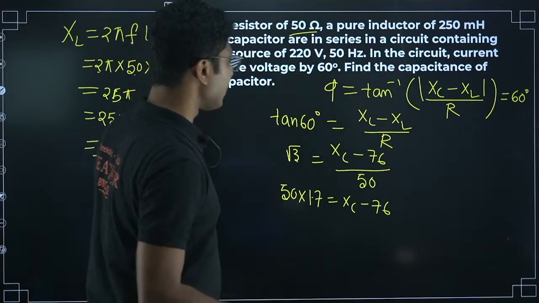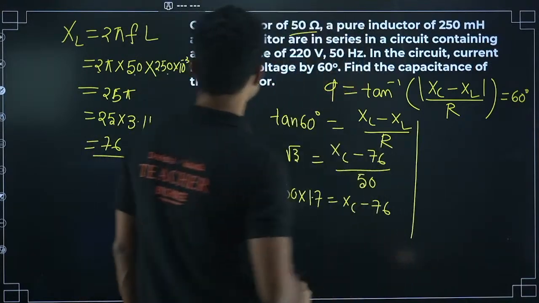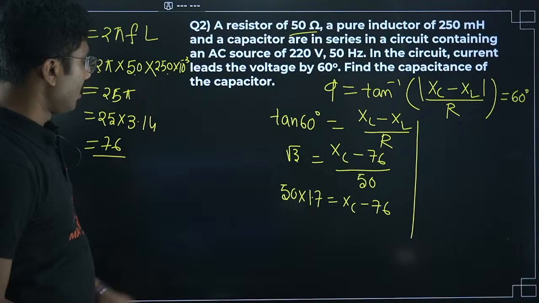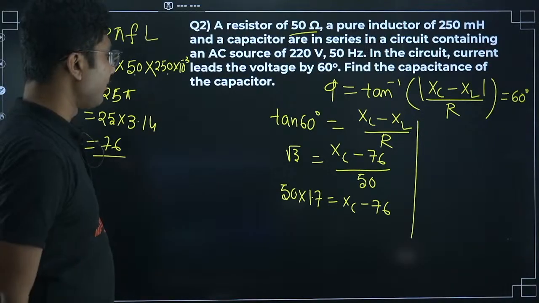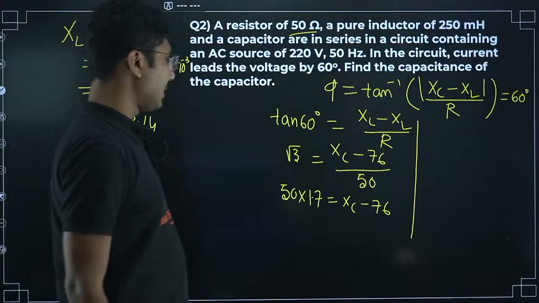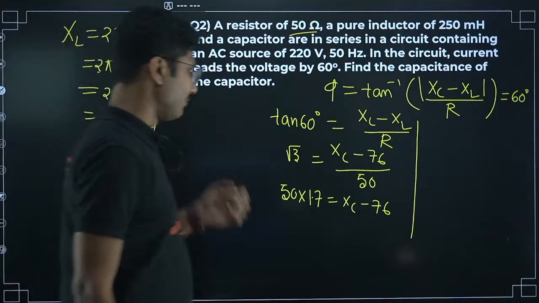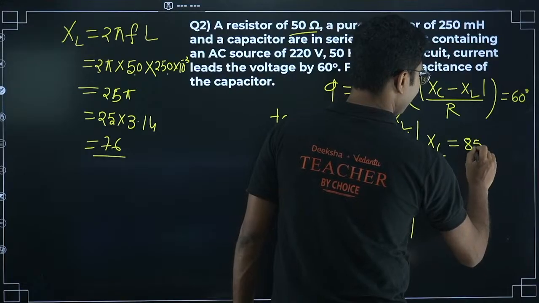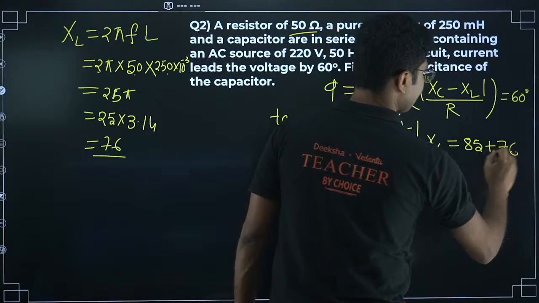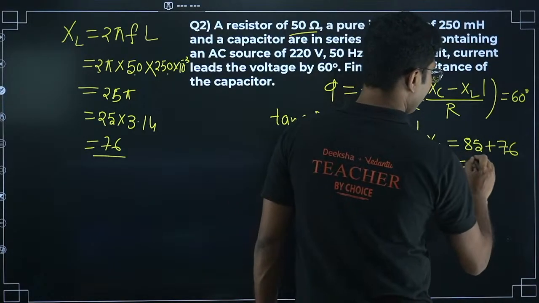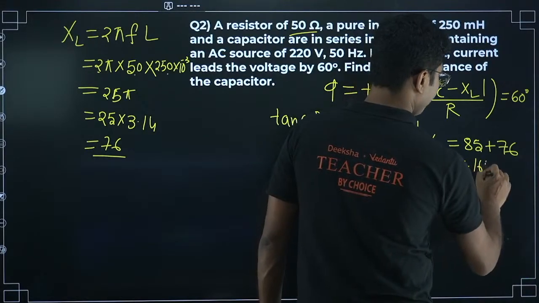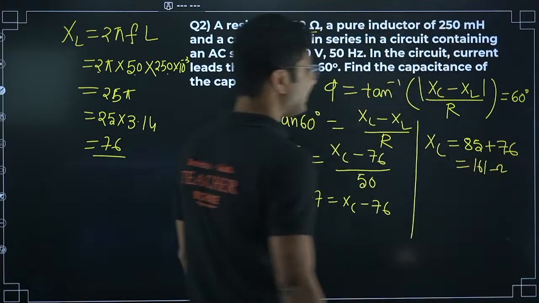So 50 into 1.7 is 85. So XC equals 85 plus 76, which is approximately 161. So this is the XC value.